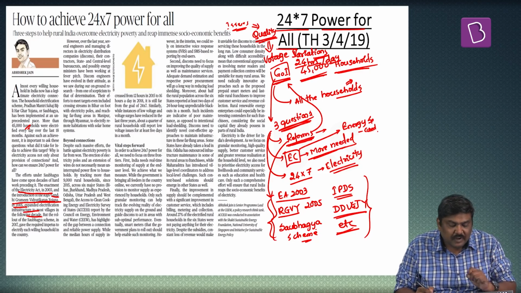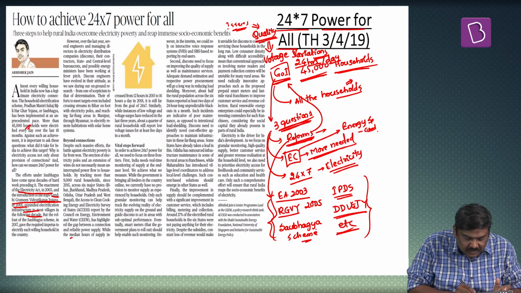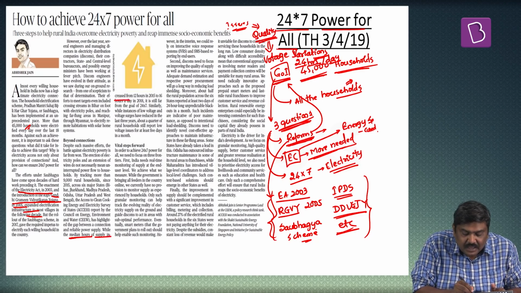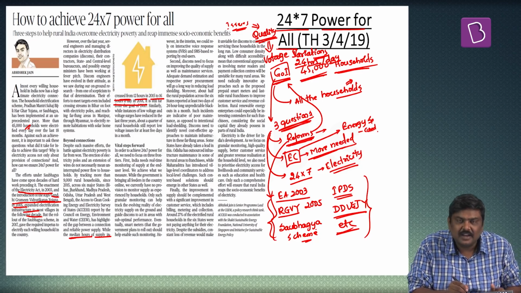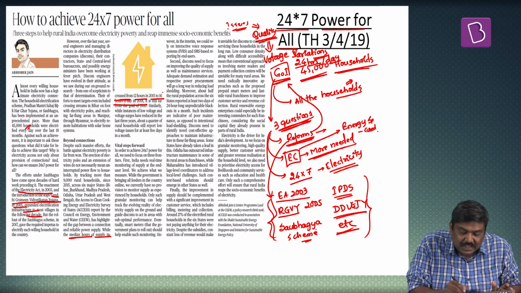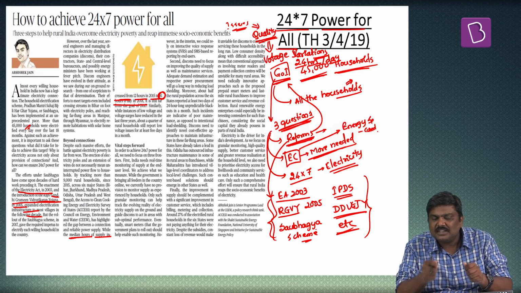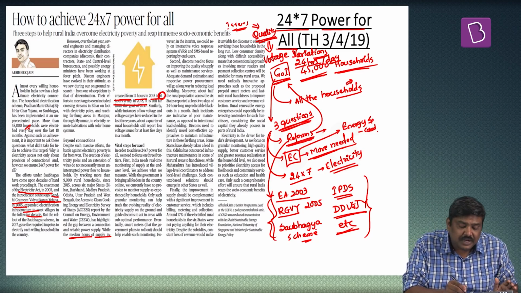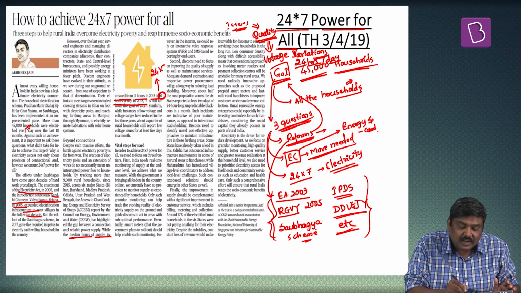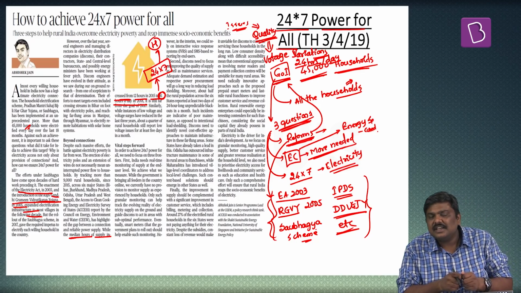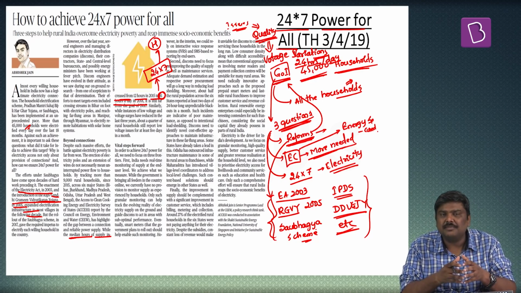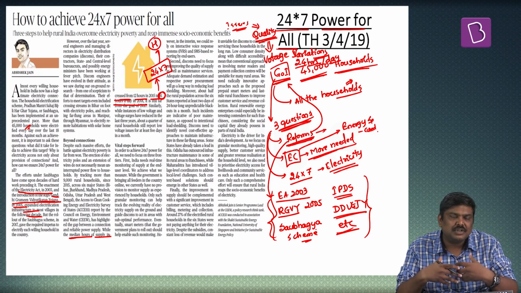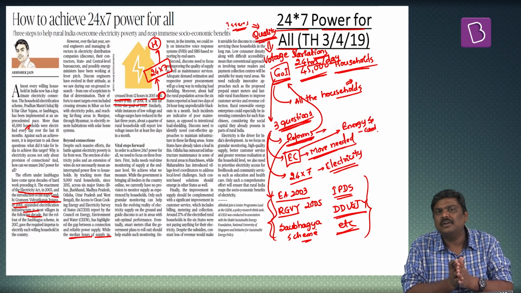One of the very important facts which has been quoted in this particular article is the median hours of supply has increased from 12 hours in 2015 to 16 hours a day in 2018. But please understand, despite reaching 16 hours a day of electricity supply, we are still far away from reaching 24/7 electricity supply to these particular households. So yes, electricity connection or covering these particular households with electricity connection is a good step. But this is not the end of the measures or the reforms which are to be taken by the Government of India.